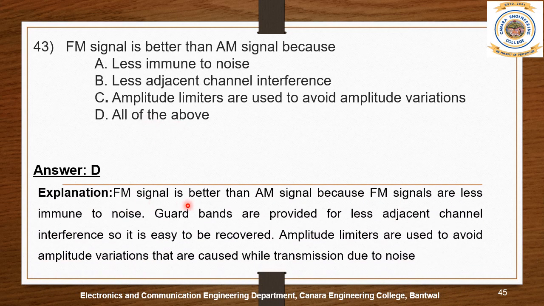FM signal is better than AM signal because FM signals are more immune to noise. Guard bands are provided for less adjacent channel interference, so it is easy to recover in case of demodulation, and amplitude limiters are used to avoid the amplitude variations that are caused during transmission due to noise.